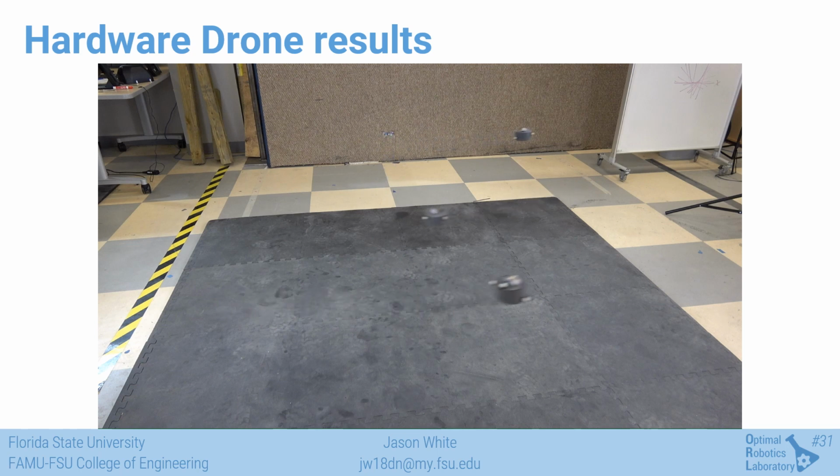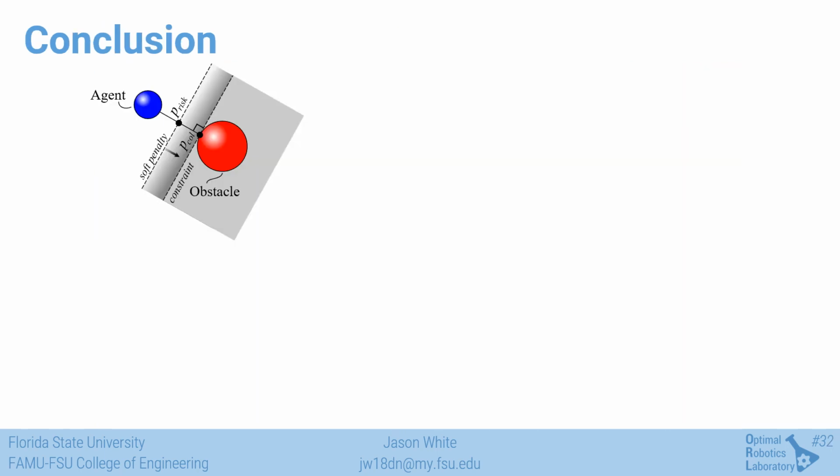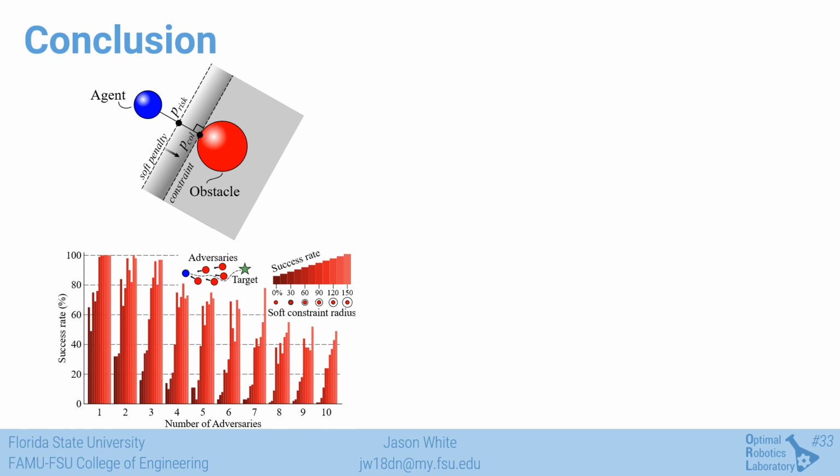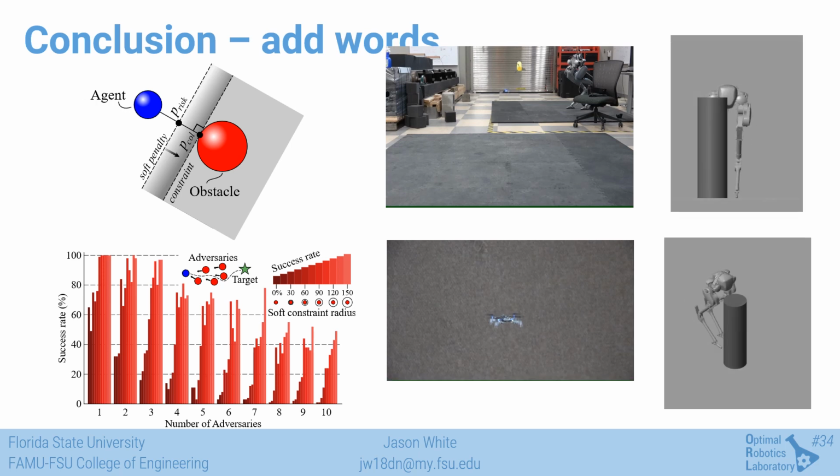Finally, we try some more complex scenarios, such as multiple swinging obstacles in the drone's path. Here we've presented a soft piecewise constraint that penalizes the cost function when an agent passes an obstacle at risk distance as computed by the half-space relaxation, a numerical and physical parameter study that quantifies the reliability of the soft constraint formulation, and finally, a validation of the method on multiple simulated and hardware systems with varying dynamics.